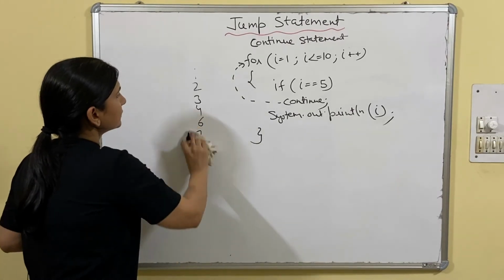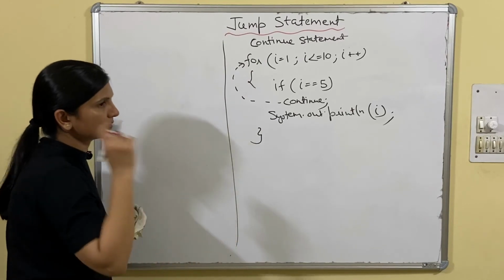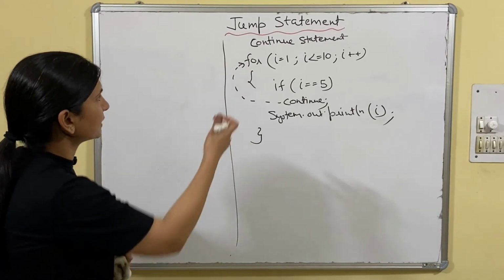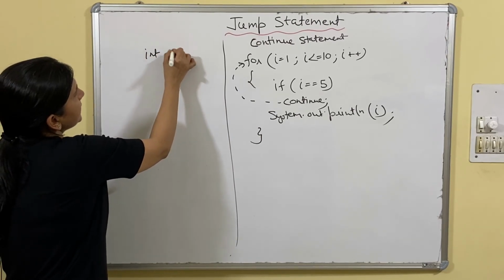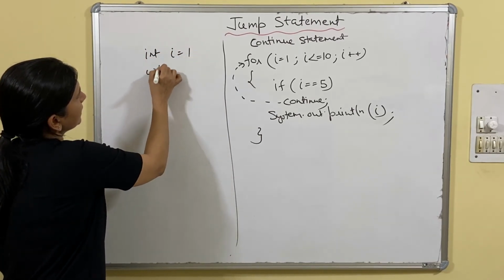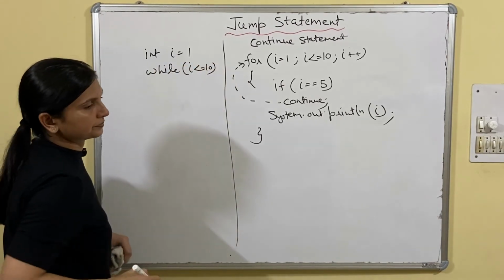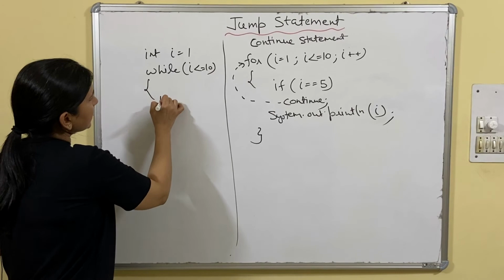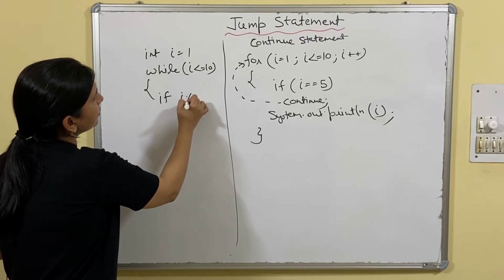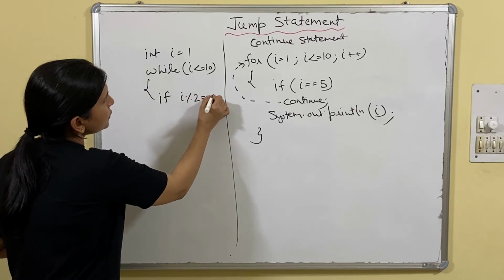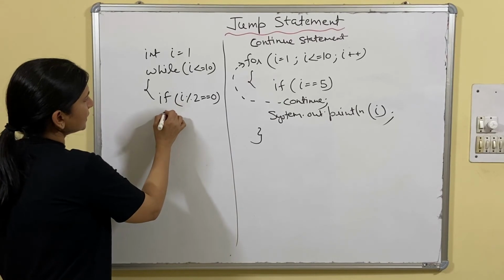Now let's take one more program for better understanding. I am writing one simple, not complete, program, the same way I will use it. int i equals 1, while i less than equals 10. Okay, I am giving the condition: if i mod 2 equals 0, then continue.